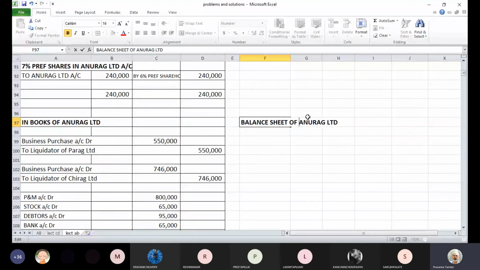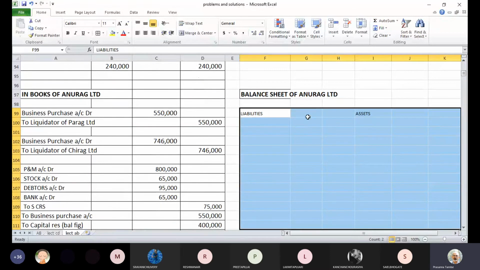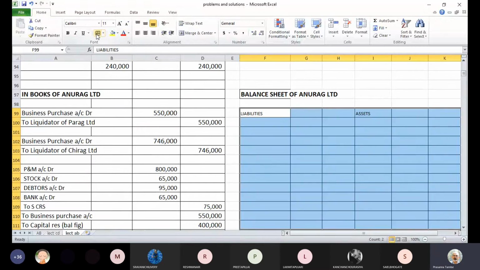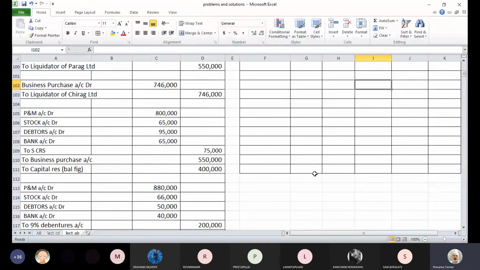Balance sheet of Anurag Limited. Liabilities, and then assets. Simple balance sheet in T form. Okay. Now where do we get the data from? That is the next question. The answer is very simple.